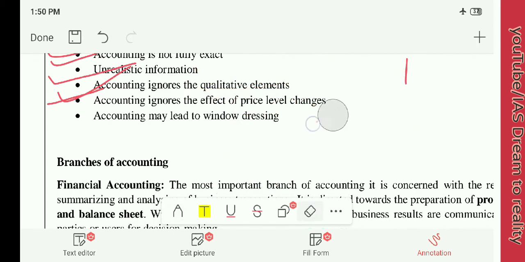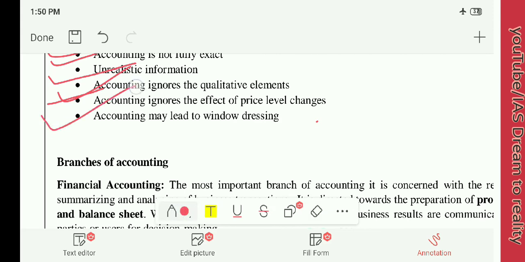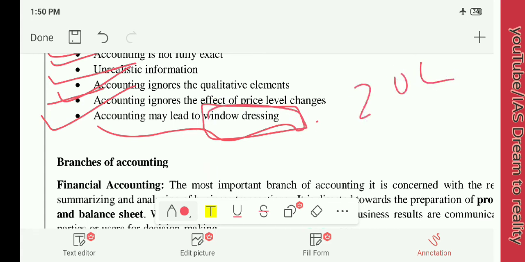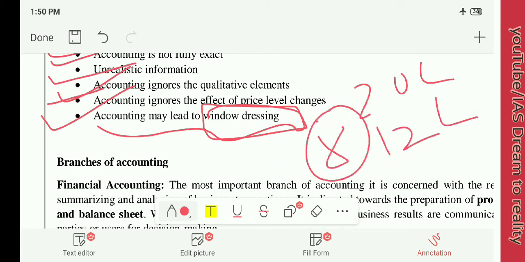Next, what is the limitation? The final limitation is that accounting may lead to window dressing. What is window dressing? What I said, you have bought a 20 lakh rupees machine, but the present price is 12 lakh rupees. There is a window dressing of 8 lakh rupees. You are in loss of 8 lakh rupees, but you are mentioning it as 20 lakh rupees. That means you are window dressing your loss.